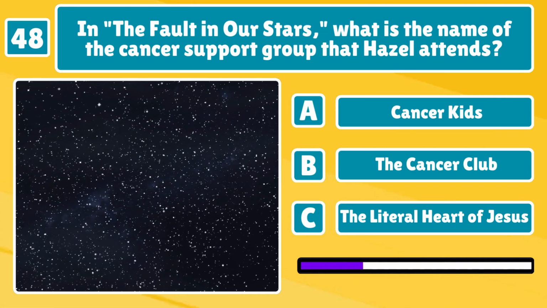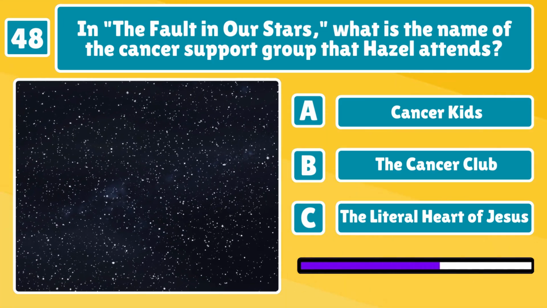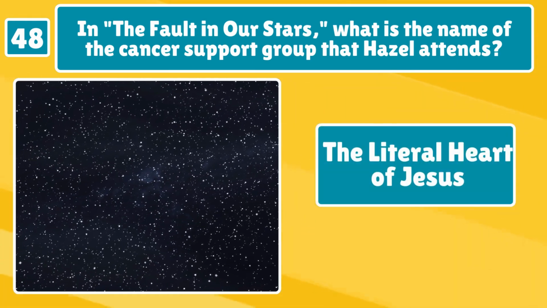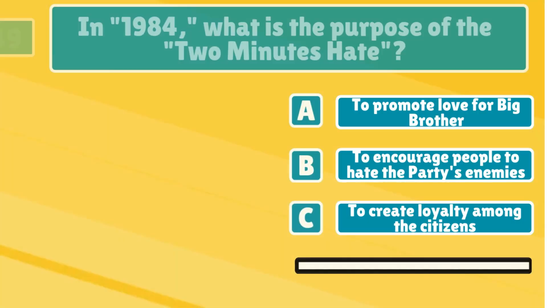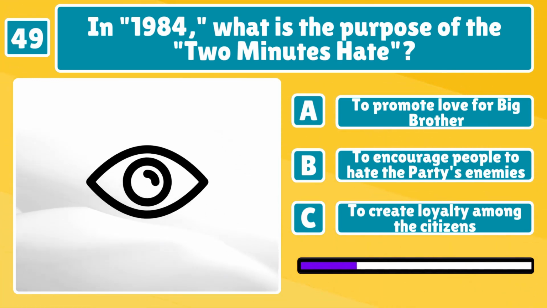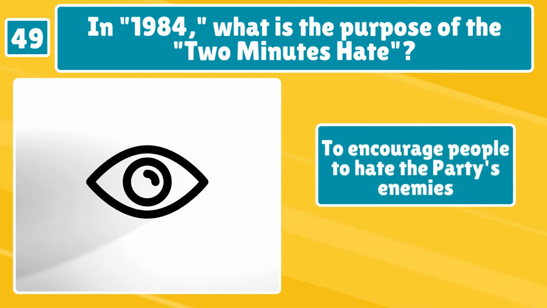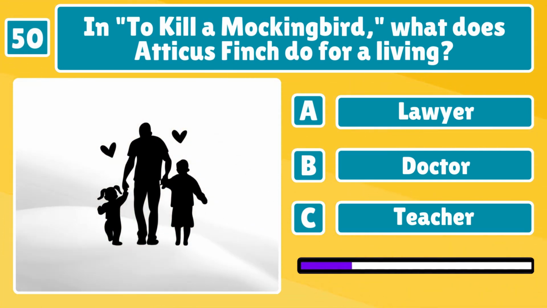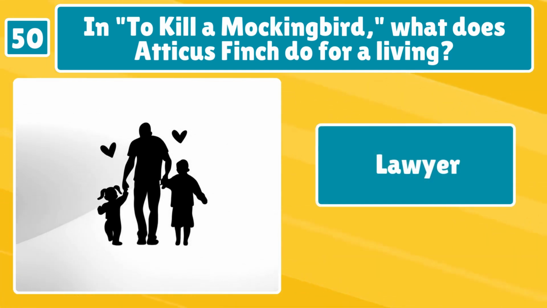In The Fault in Our Stars, what is the name of the cancer support group that Hazel attends? The Literal Heart of Jesus. In 1984, what is the purpose of the 2 Minutes Hate? To encourage people to hate the party's enemies. And the last question. In To Kill a Mockingbird, what does Atticus Finch do for a living? That's right, he's a lawyer.